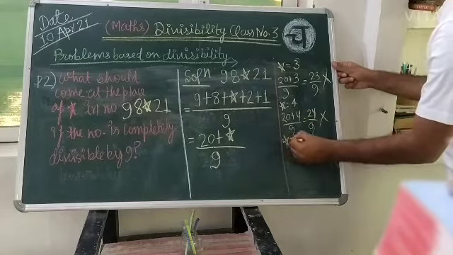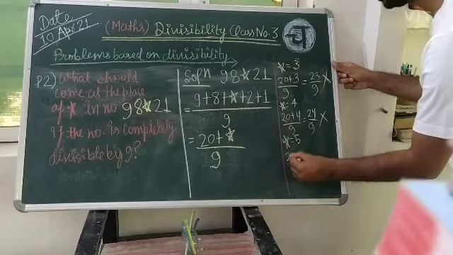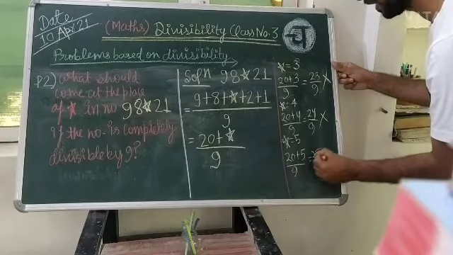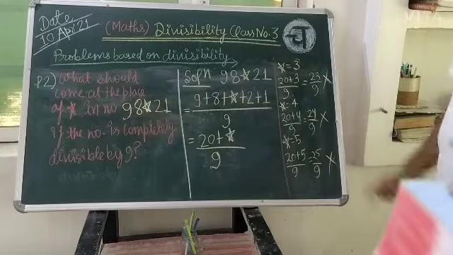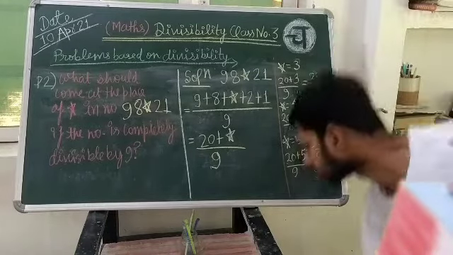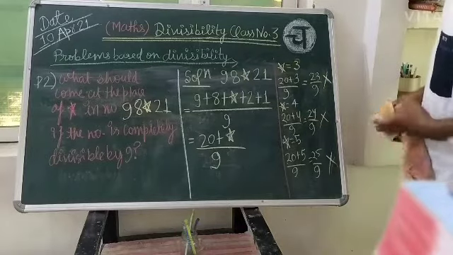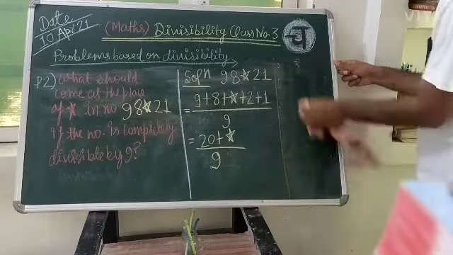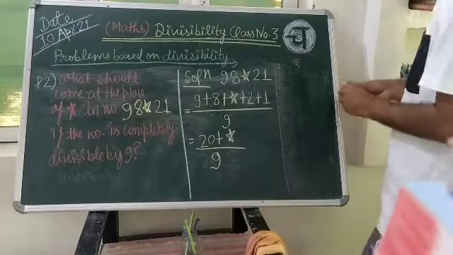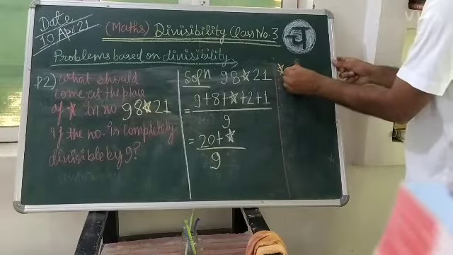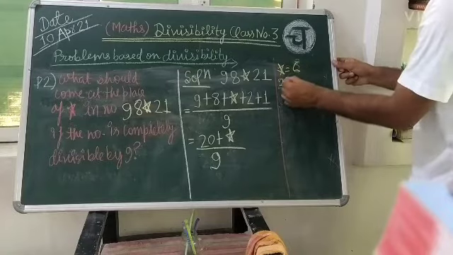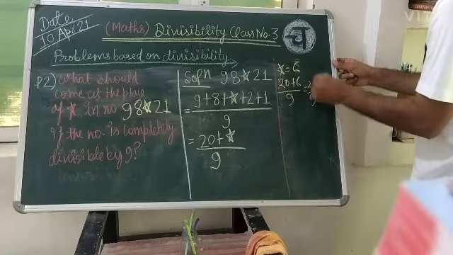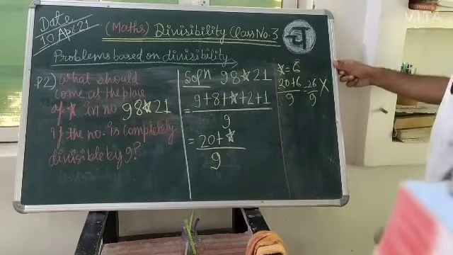Star if you are choosing 5, then 20 plus 5 upon 9 is 25 upon 9. No, it is not divisible. Next we can consider 6. Star is 6, so 20 plus 6 upon 9, 26 upon 9. No, it is not divisible.